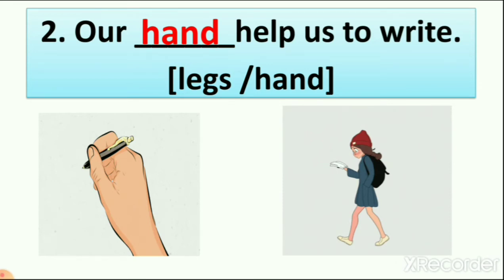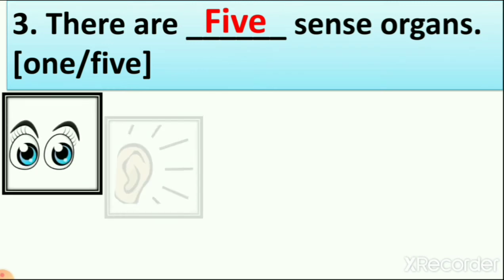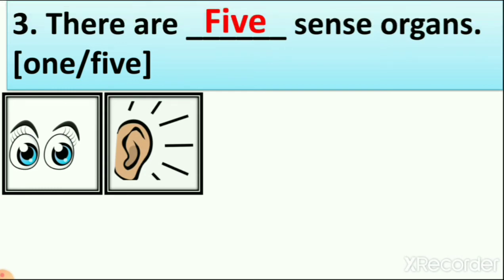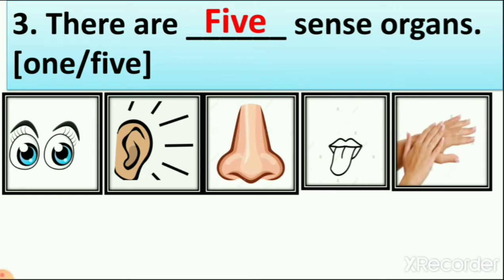Now let's see which is the next one. There are dash sense organs. So first let's count the sense organs. We have 5 sense organs, right? So let's see the picture. Eyes, ears, nose, tongue and skin. These all are our sense organs and they help us to feel the world around us, right? So we have 5 sense organs.